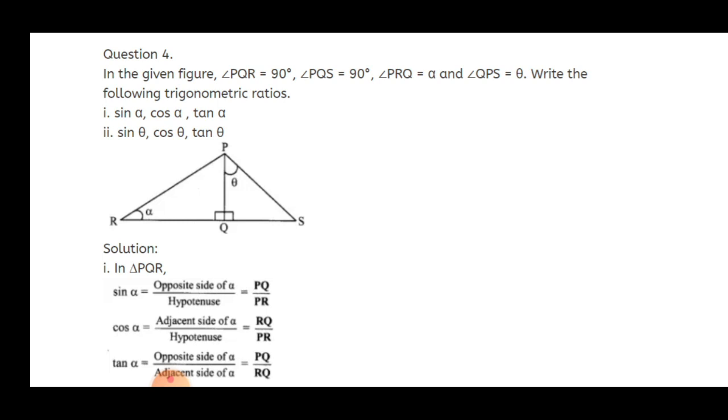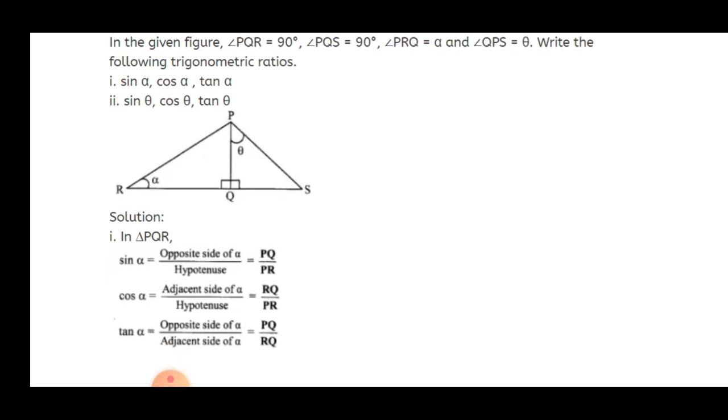We can say that PQS and PQR, both triangles, are included in one triangle, that is PSR. And here alpha is given and theta is given. So here sin alpha, cos alpha, tan alpha are asked, as well as sin theta, cos theta and tan theta. But both are in different triangles. So be careful about that.